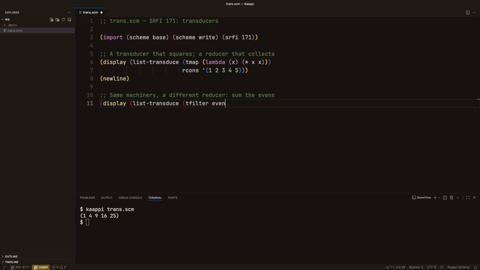Swap the reducer. tfilter even, reduced with plus from 0, sums the even numbers instead of collecting them. 2 plus 4 plus 6, 12.